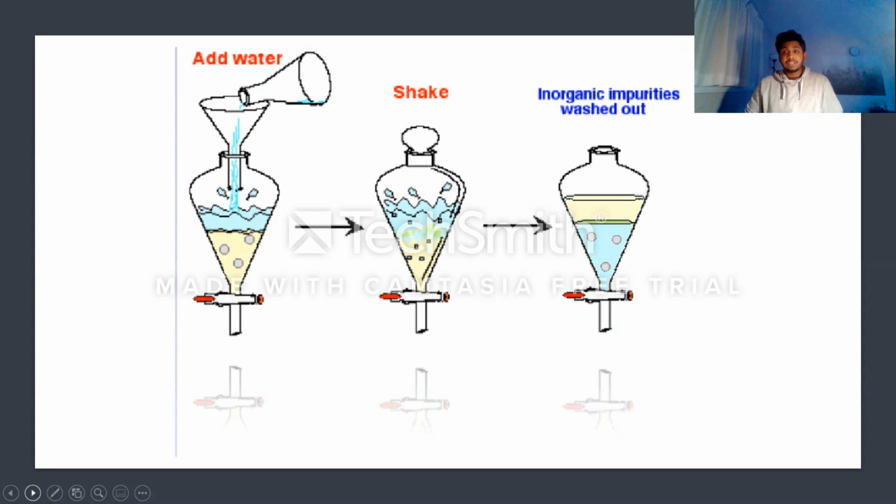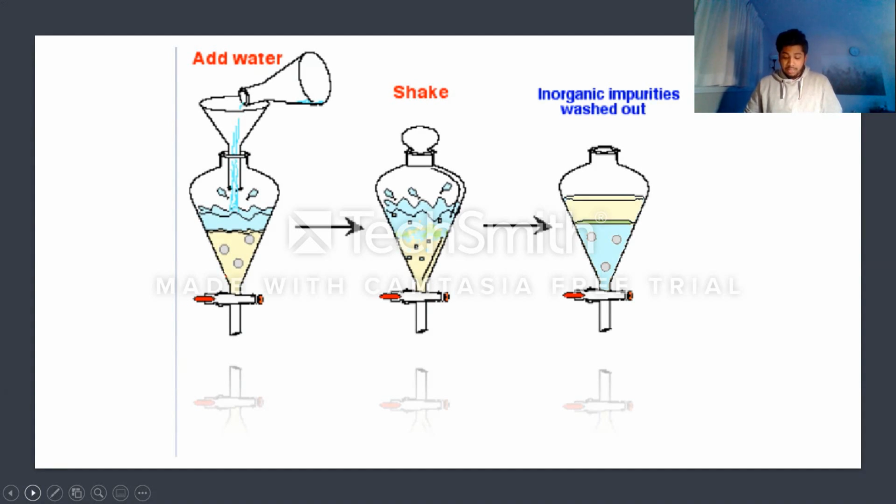First, the sample needs to be dissolved in a suitable solution. Here, the suitable solution is ethyl acetate. Then, water is added in order to remove all the impurities that are present in the sample. Washing cleans the dissolved compounds from contaminants.